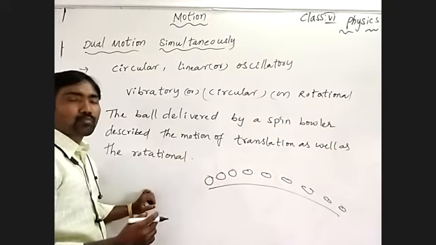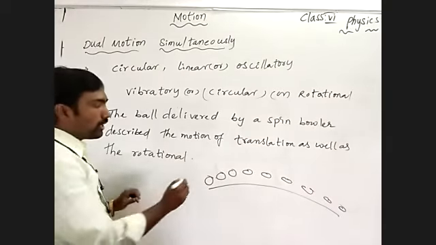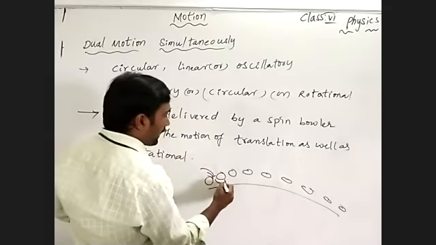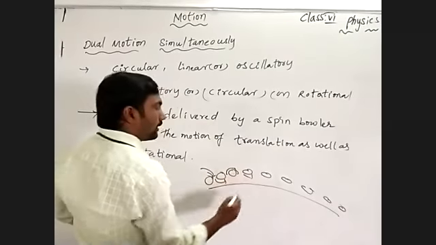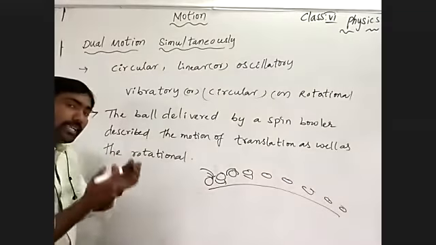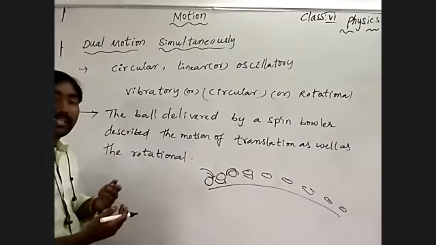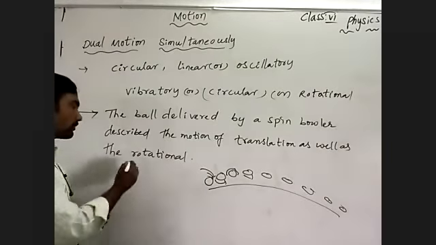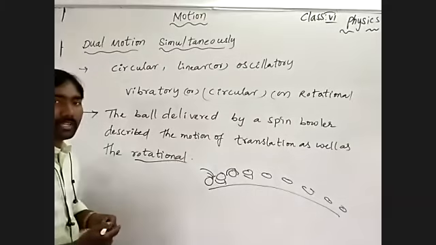Okay? Understand? And also it makes rotation while moving in translation. It makes rotation about a fixed axis, so it is following rotational motion.